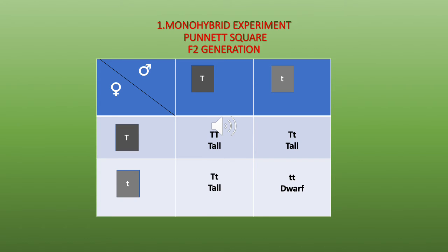In that one plant was pure tall and two plants were hybrid talls. Okay, so we can say the ratio of tall to dwarf was 3 tall to 1 dwarf. So the monohybrid ratio, as you can call it, is 3 to 1, 3 tall to 1 dwarf. And this square form in which we are representing the result is called the Punnett square.